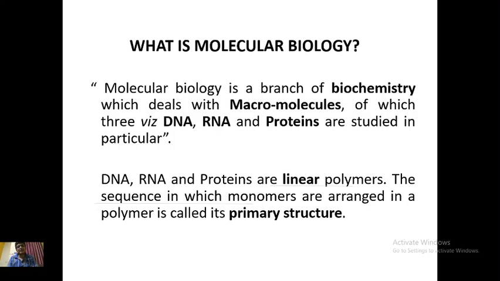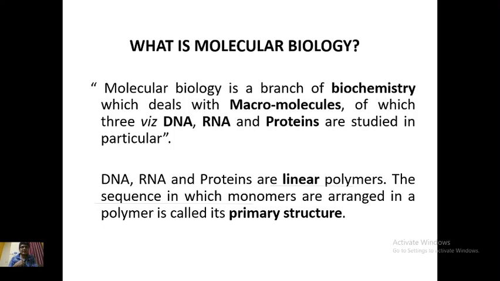And number two, since these molecules are linear and can make intramolecular hydrogen bonds, these are three molecules which can form regular secondary structures. We'll see what are regular secondary structures, but regular secondary structures are found in only these three molecules, and that's why these three molecules we study in molecular biology.